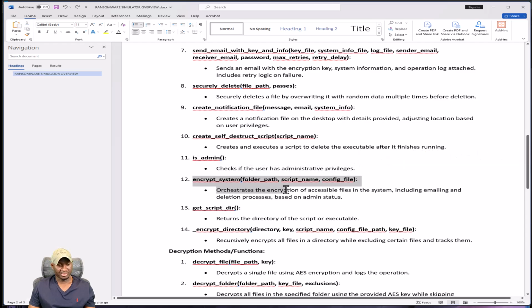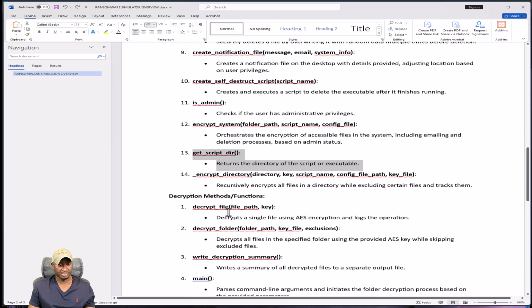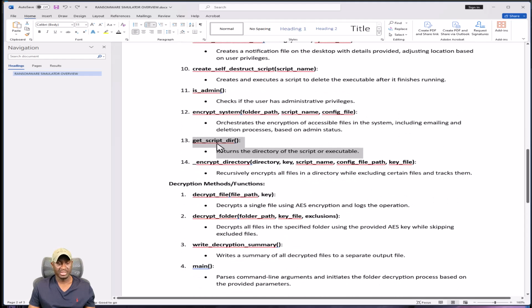And then our encrypt system is basically where we do all the encryption of folders. We're recursively running down everything, so this should be responsible for that. Get script. This is where we basically try to get the relative path of whatever script we're running or exe file during runtime. And then encrypt directory is basically we use this to encrypt every single directory recursively.